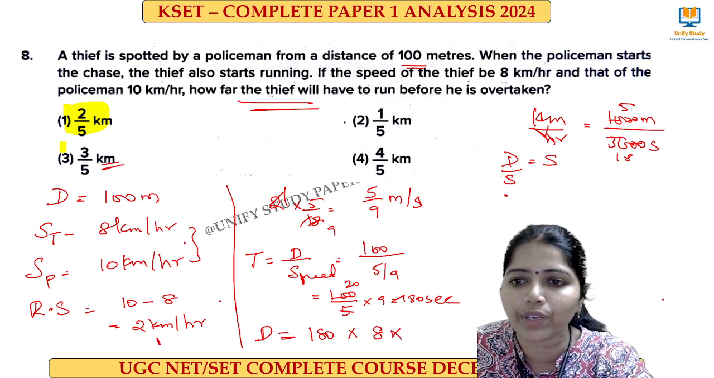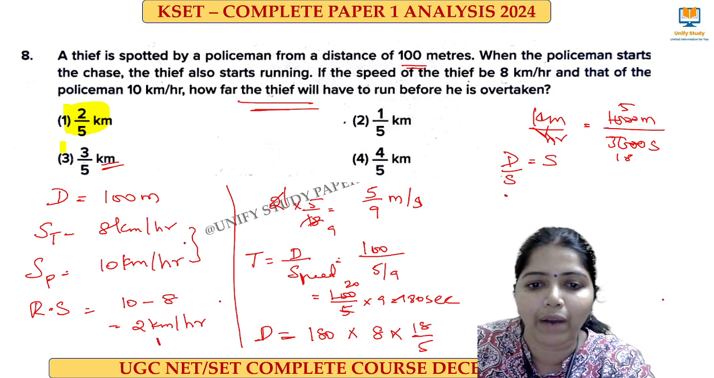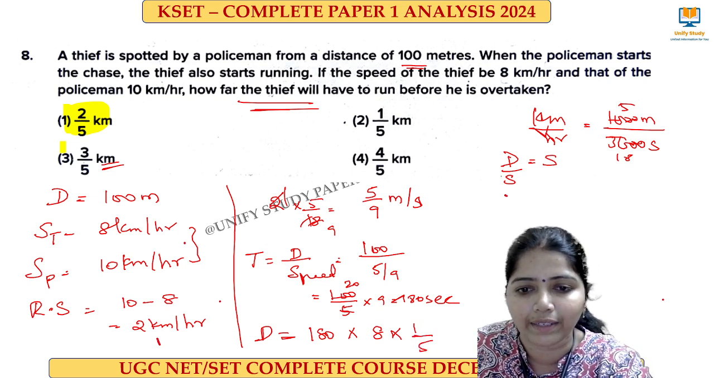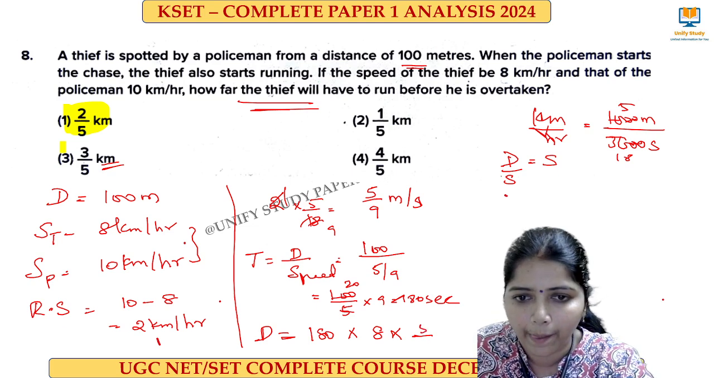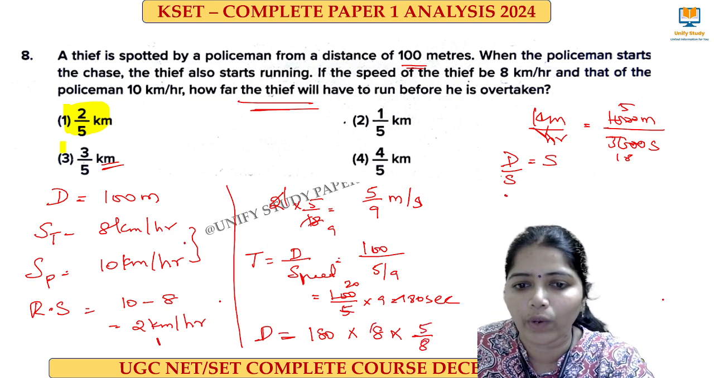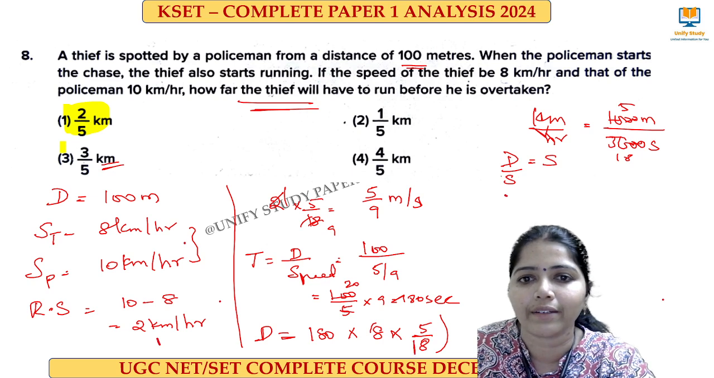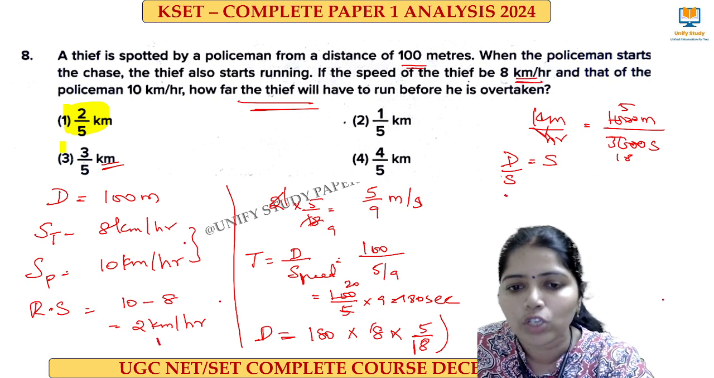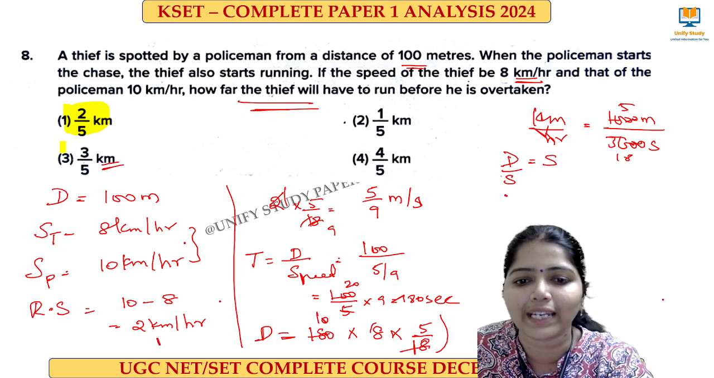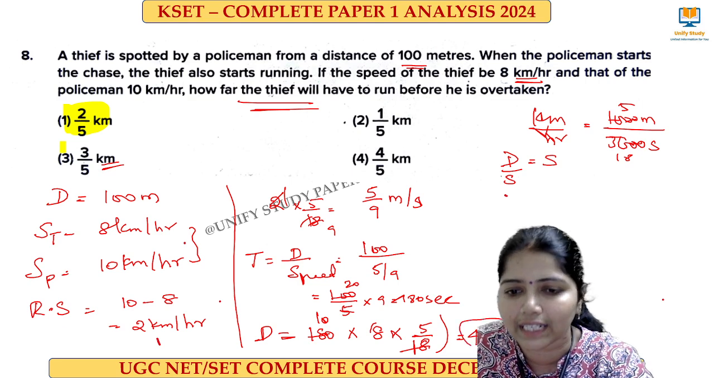So what we have to do here is multiply by 5 by 18, right? So 8 into 5 by 18, because it is given in kilometer per hour and I want to find it in meter per second. If I cancel, what I'll be getting? I'll be getting 10. So that is equal to 400 meters.